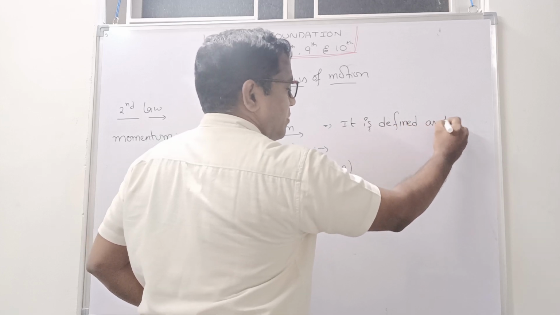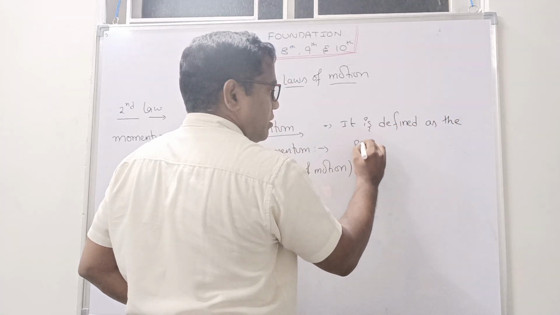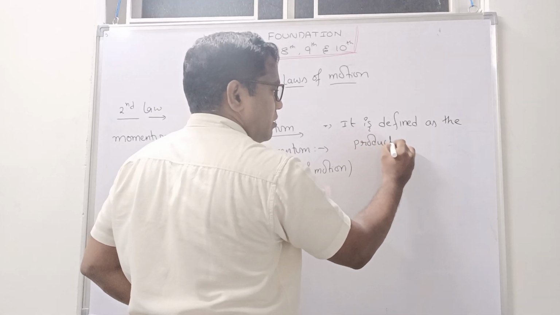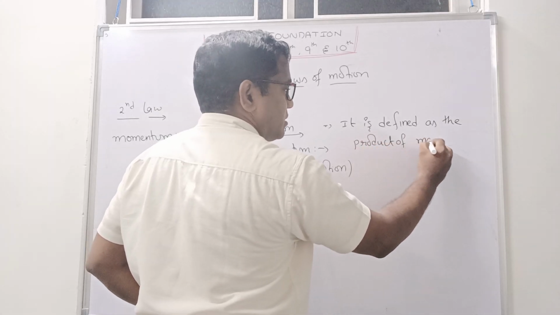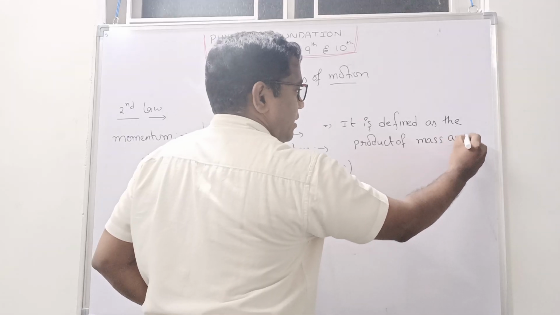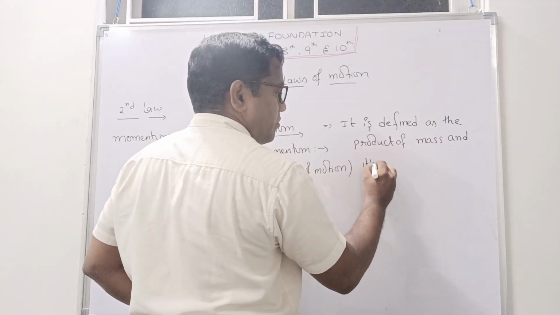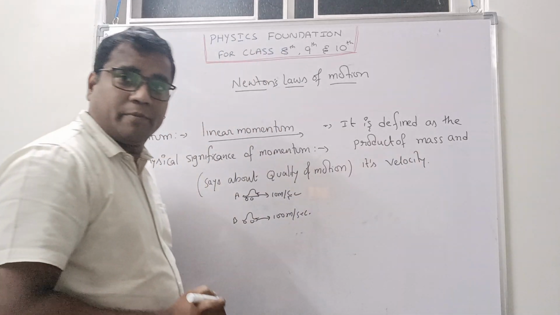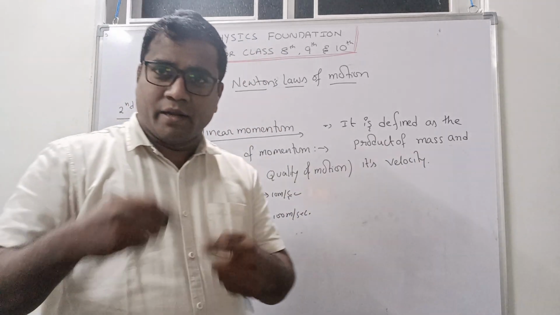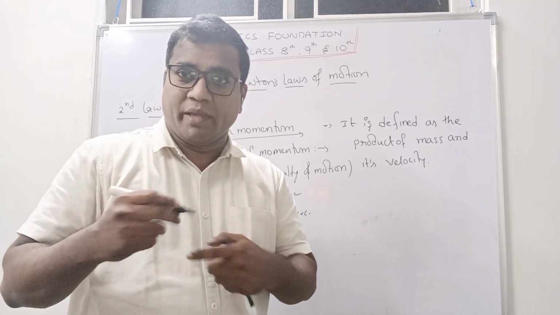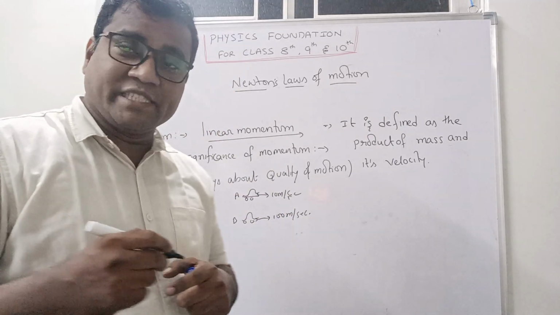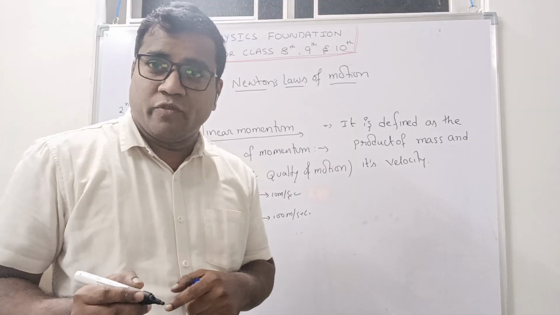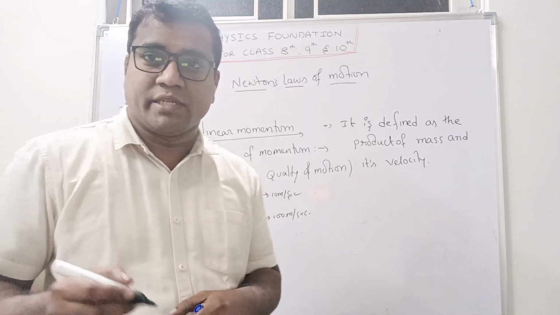But generally momentum is defined as the product of mass and its velocity. How will we define it? Repeat with me: it is defined as the product of mass and its velocity.